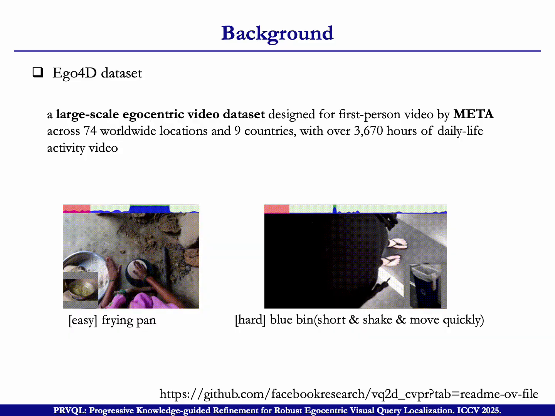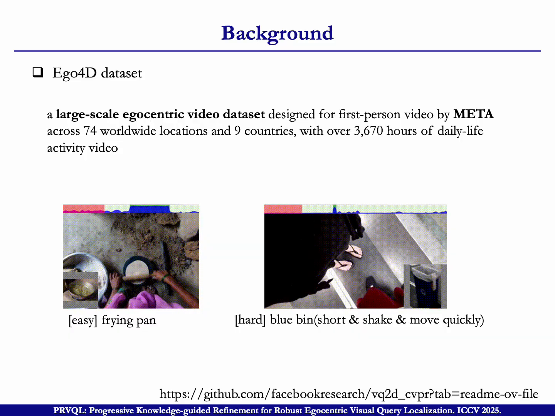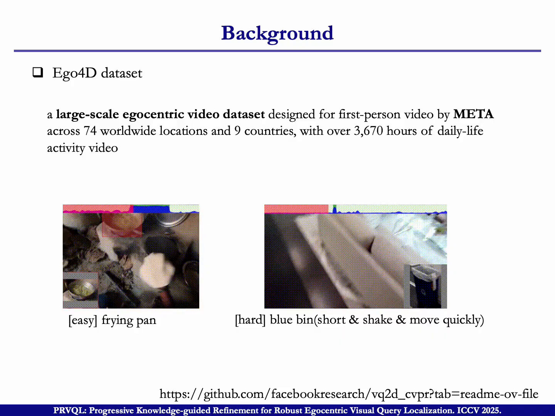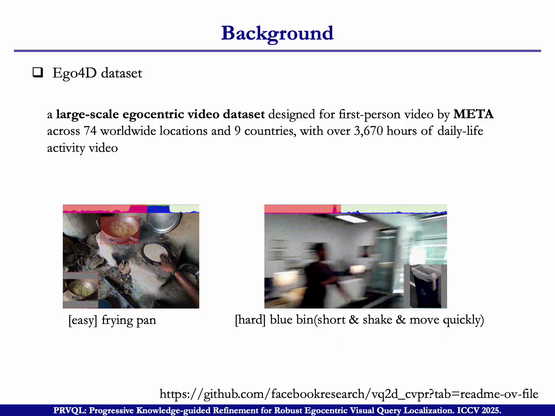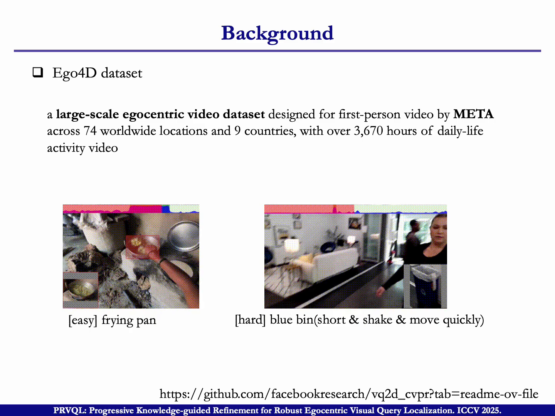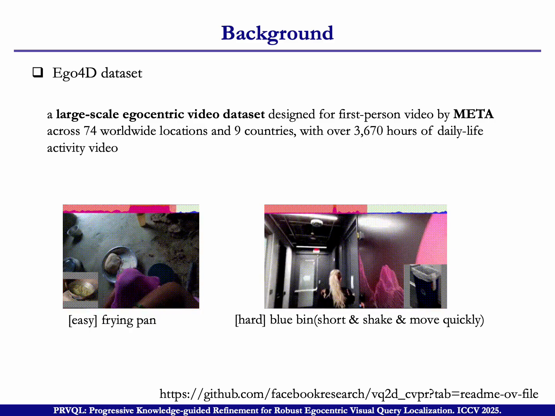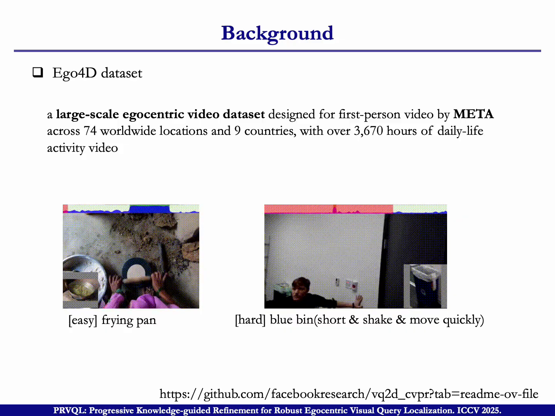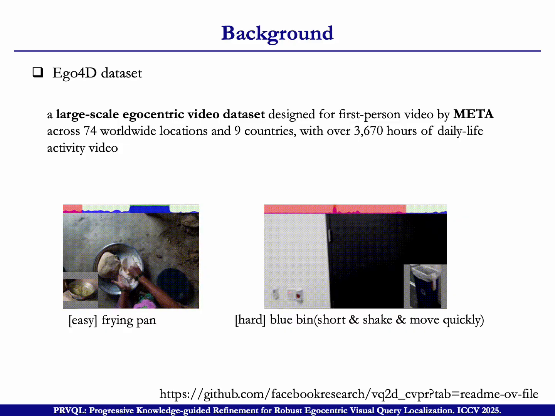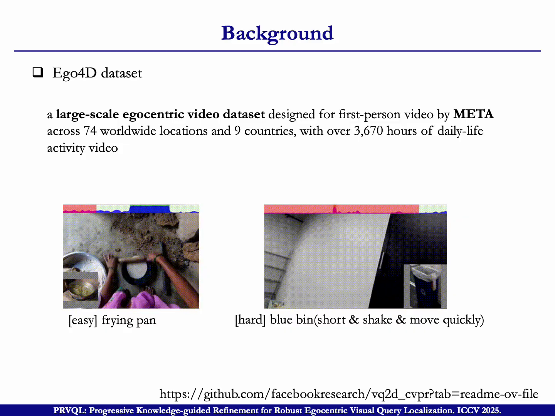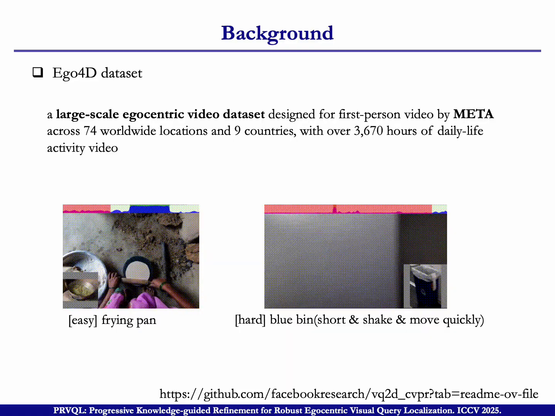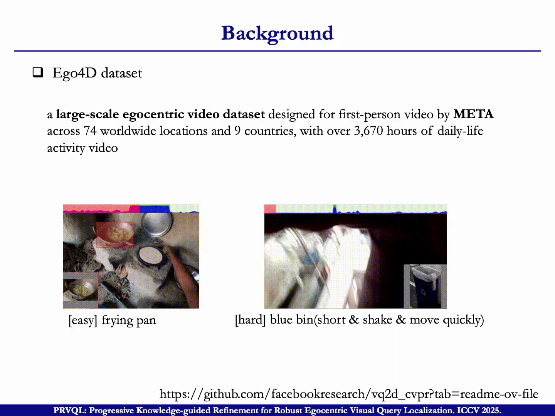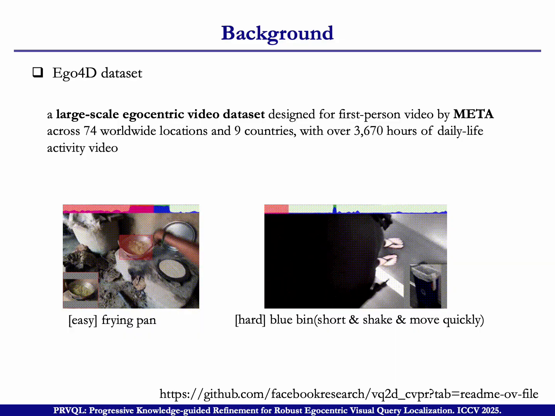Next, let's go to the dataset. This dataset is the EgoVQL dataset. We use this dataset in the task. It's a very large-scale egocentric video dataset. It's designed only for first-person video, and it covers many worldwide locations and many countries, including a lot of daily life activity in this video.